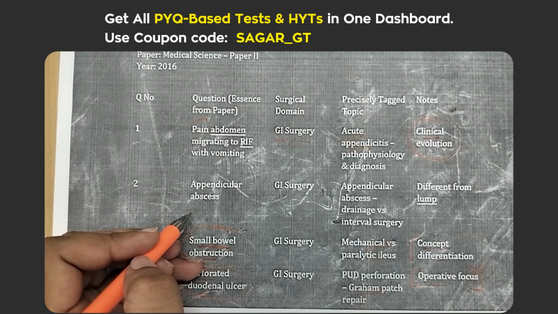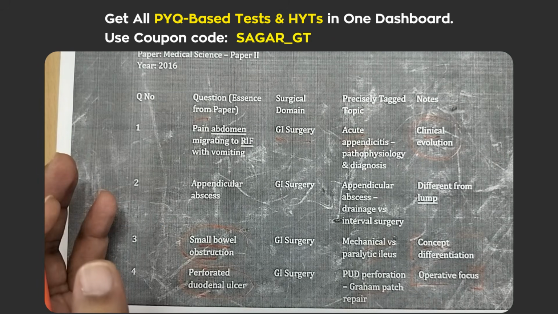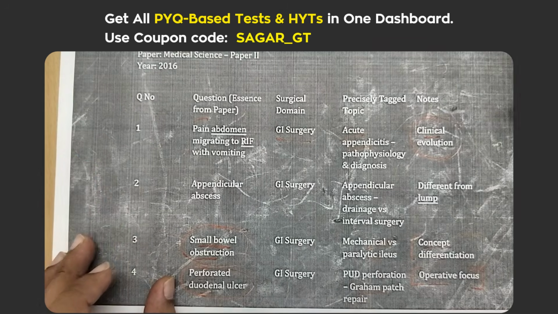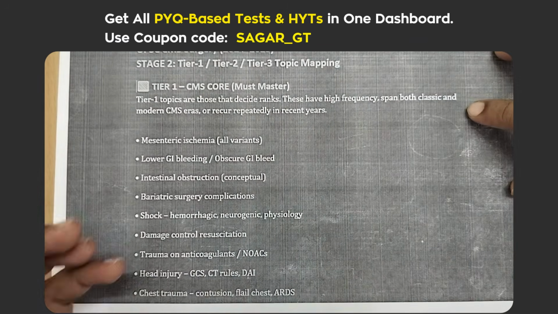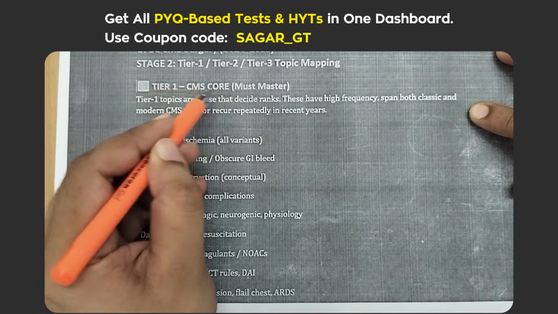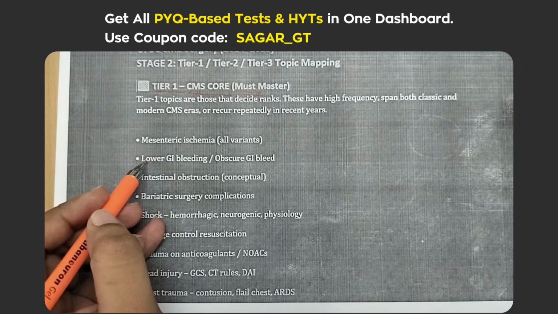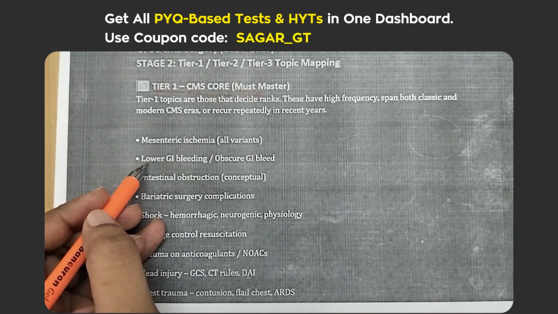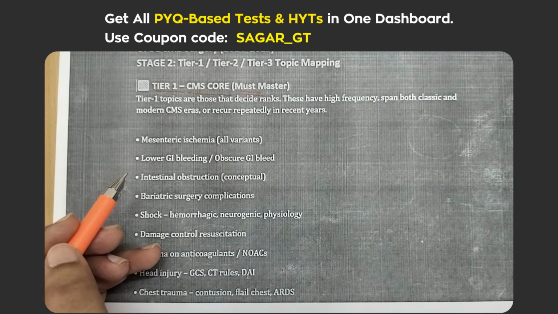So after analyzing these thousands of data points, something interesting appeared. Like you can look at this topic tiering. We have done the most important, the tier 1, it should be mastered. Some topics kept showing again and again, and others barely appeared. The pattern was impossible to ignore.